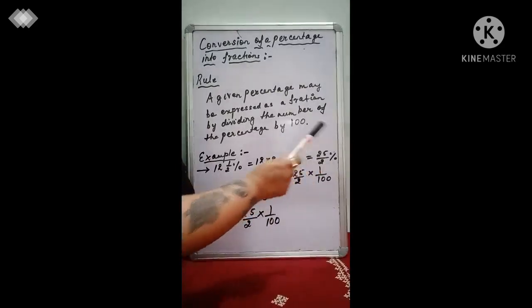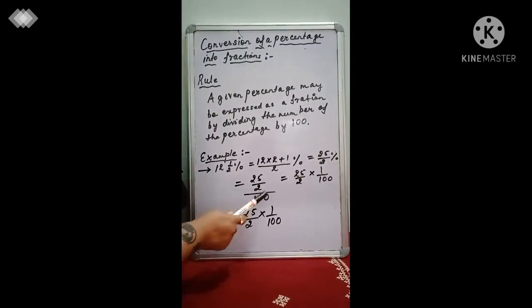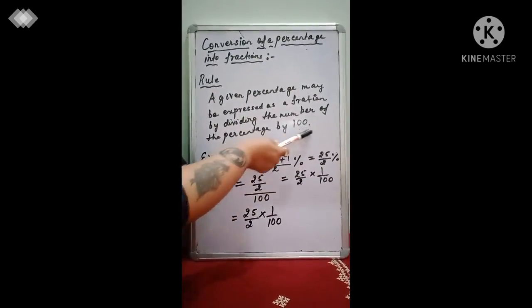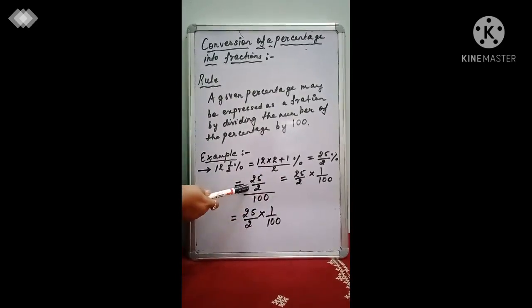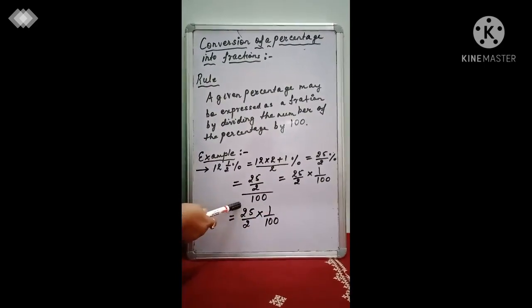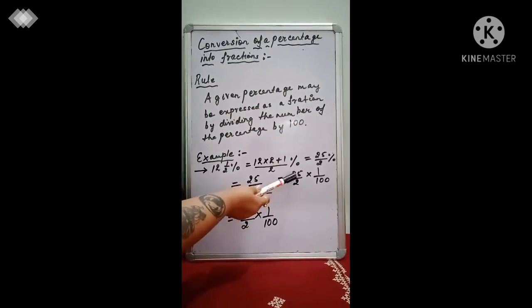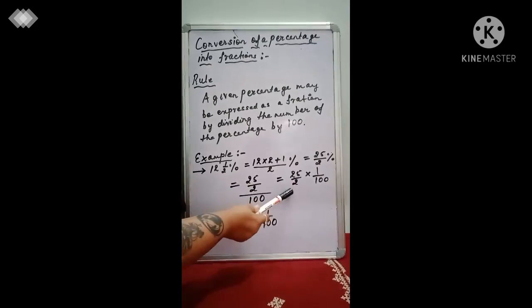Now this can be written as 25 by 2. Since it's a percent, that means the denominator has to be taken as equal to 100. So we get 25 divided by 2 divided by 100. Now I have broken this into 25 by 2 into 1 by 100. I have just separated the two of them.